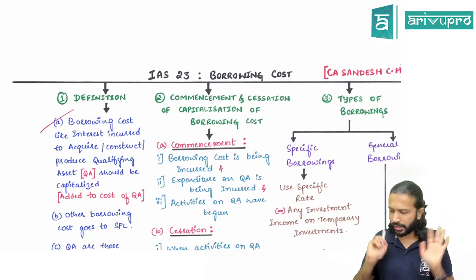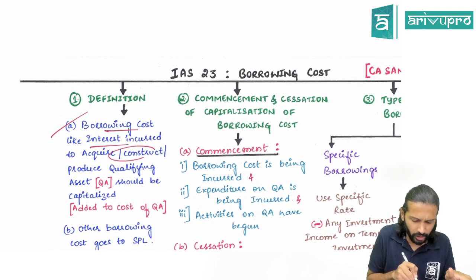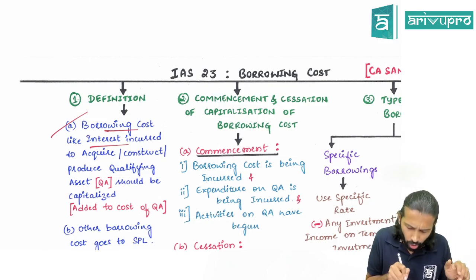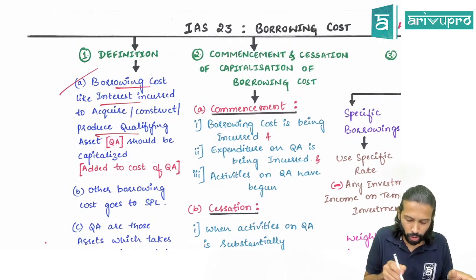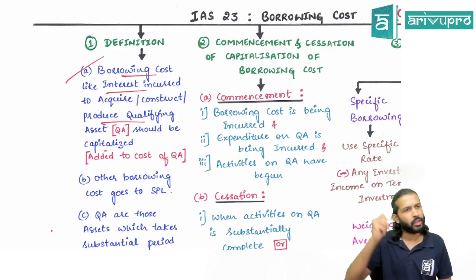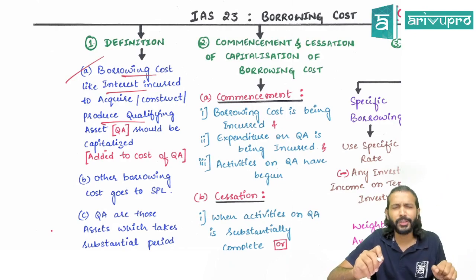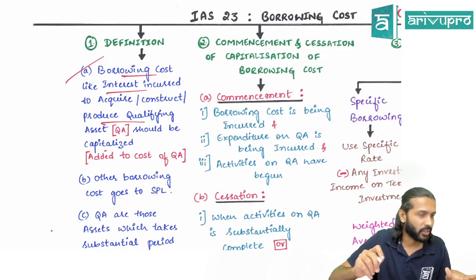Fair enough? That's all, a simple fundamental. If you want to read it: borrowing cost, like interest that you have incurred to acquire, construct or produce a qualifying asset, should be capitalized, meaning it should be added to the cost of the qualifying asset. Now, what is the next question running in your mind? Okay sir, what is a qualifying asset?